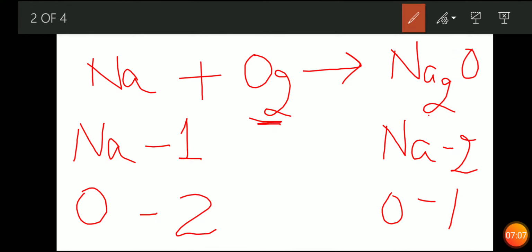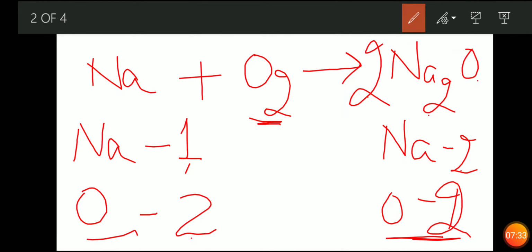Now see, what next is that you have to balance all the reactants and products. First you will see that you have Na as 1 over here and Na as 2 over here. Oxygen as 2 over here and oxygen 1 over here. Oxygen is 2 here, so we will balance the oxygen. So if we multiply 2 over here, what we will get? 2 into 1 is 2, so oxygen becomes 2.